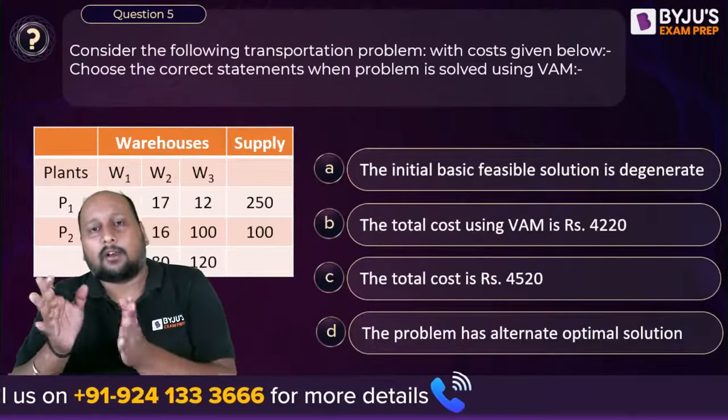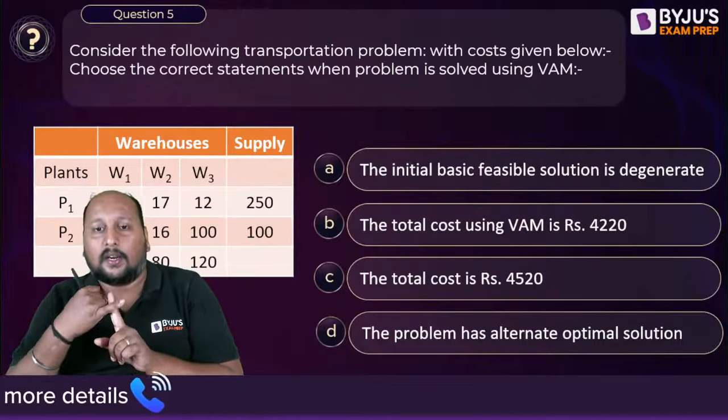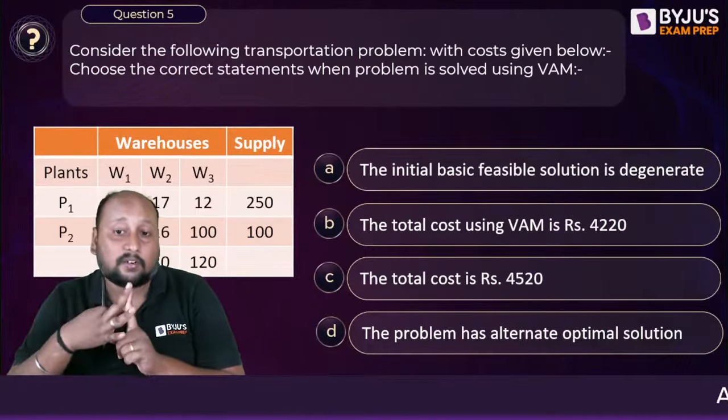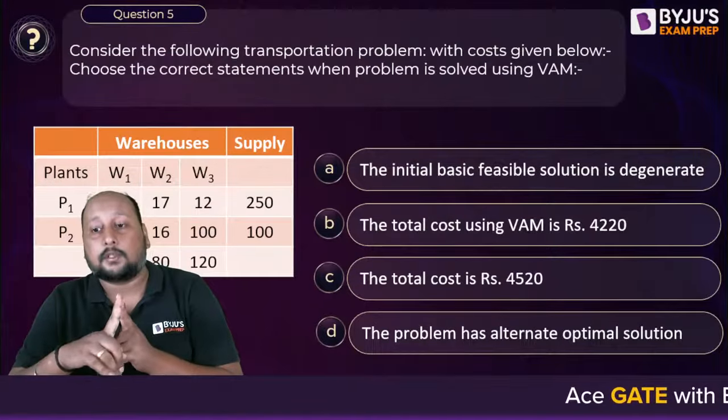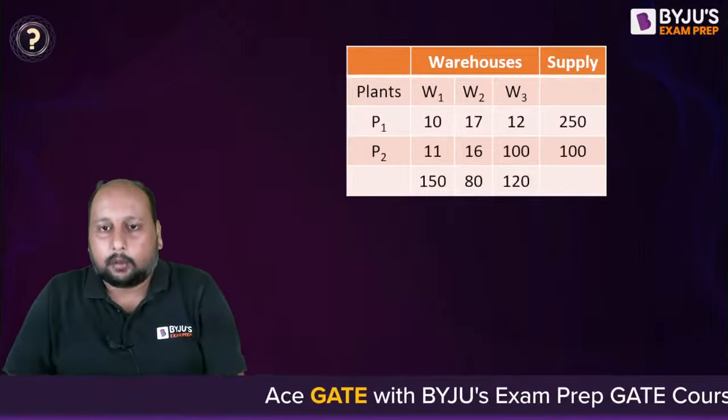So you are using Vogel's approximation method. They have given that the initial basic solution is degenerate, the total cost using VAM is 4220, the total cost is 4520, the problem has an alternate optimal solution. Calculate and tell me. This is the problem. I hope now you are able to see.